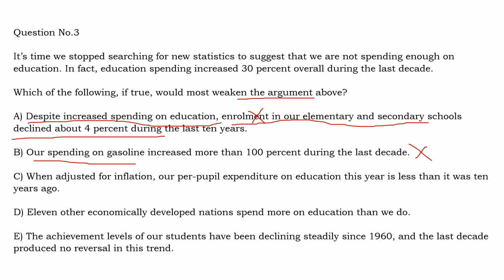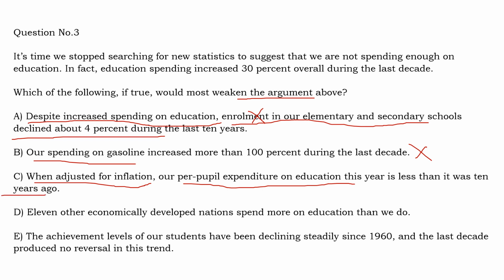Then option C, when adjusted for inflation, our per pupil expenditure on education this year is less than it was 10 years ago. So when you read it closely, when adjusted for inflation means when you consider the inflation rate also. Inflation rate means the rate at which the prices are going up or the value of money is decreasing. That is called inflation. So when the spending on education is adjusted for inflation, when you reduce the value by subtracting the inflation percentage, what you get is that our per pupil expenditure on education this year is less than it was 10 years ago.